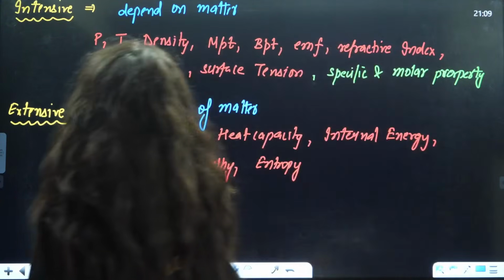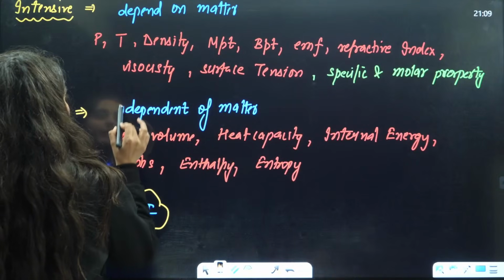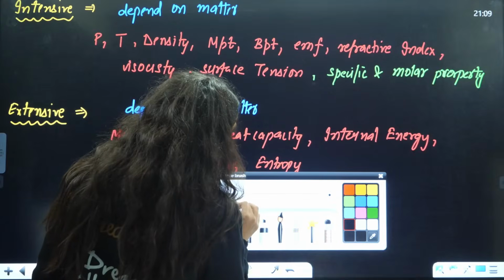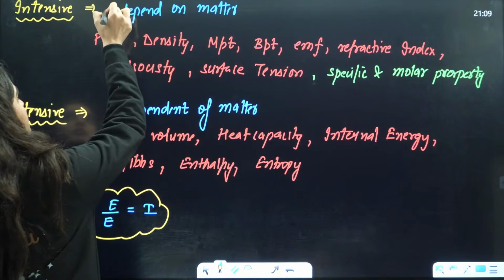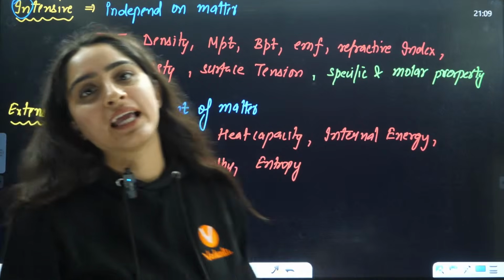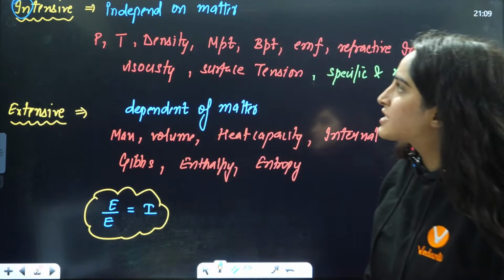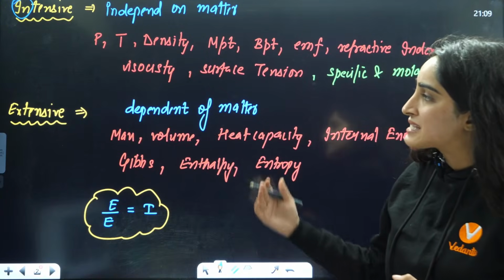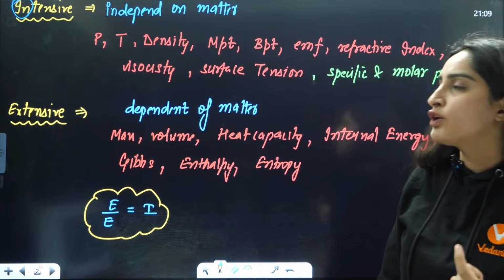Let me just correct it. Intensive is independent and extensive depends, okay? I for intensive, IN intensive and IN is independent. So intensive property are independent of the matter, but extensive property are dependent on the matter.